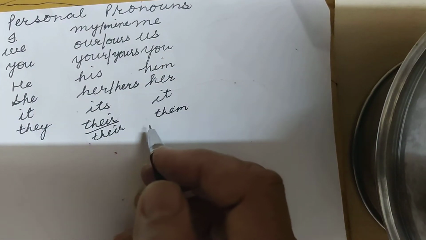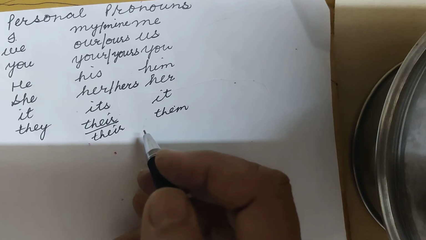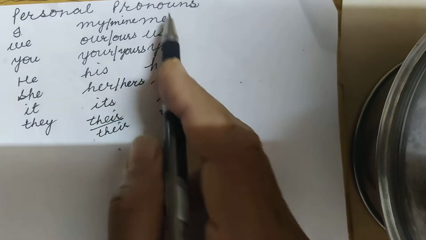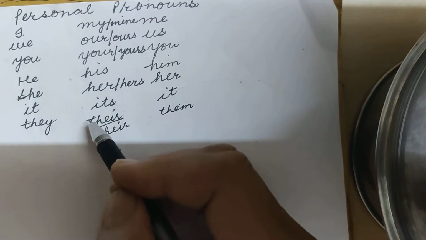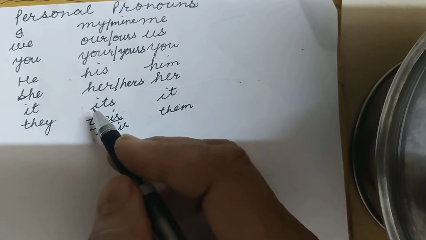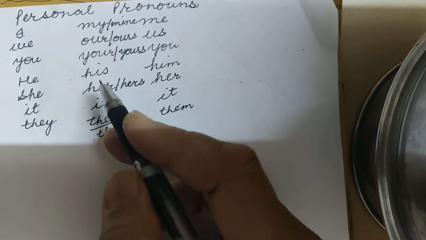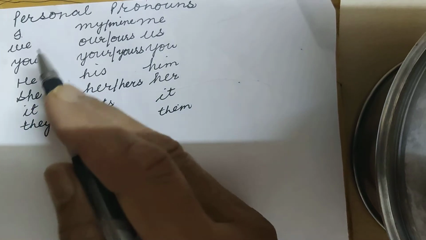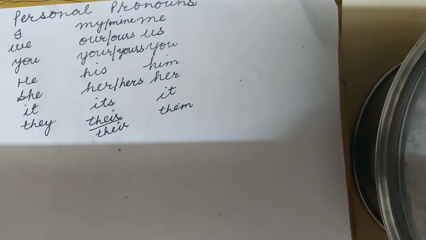Now today, children, in these personal pronouns, some pronouns are singular and some are plural. We will see how they are singular and plural in number.